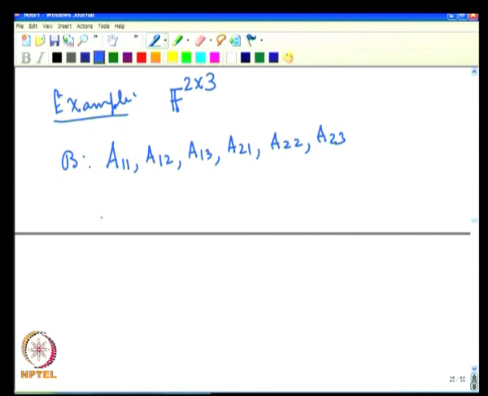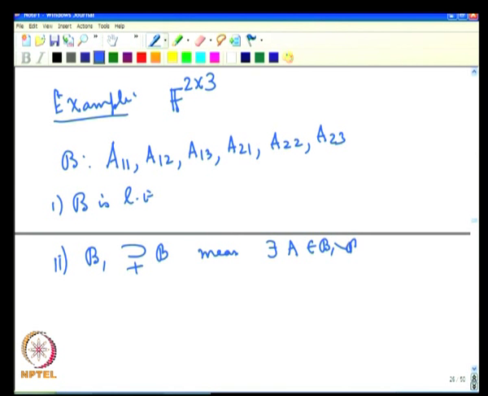Then B is linearly independent, and B1 contains B means there exists a matrix in B1 which is not in B. Let A be a 2 by 3 matrix with entries a, b, c, d, e, f.